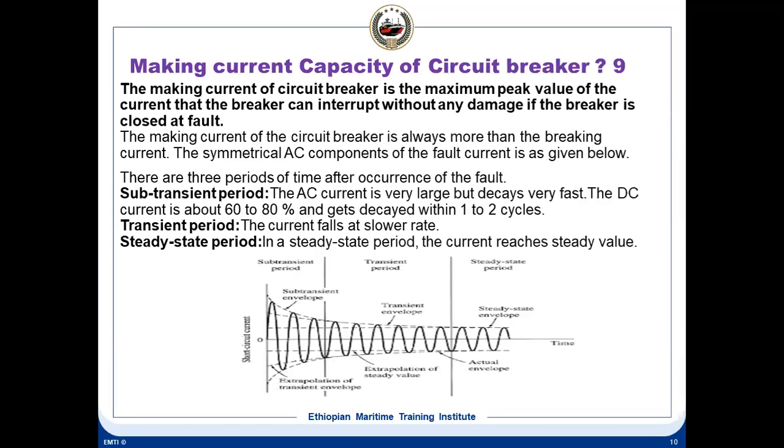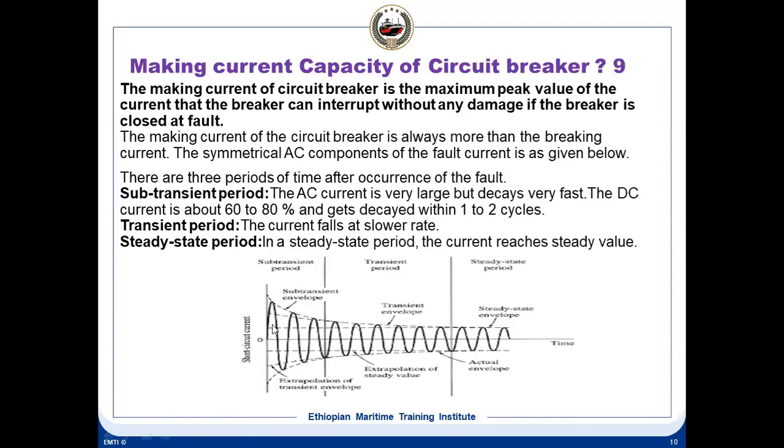Whenever any fault current flows, suppose a short circuit takes place, you can see from this diagram that the current is at its peak at the start. This is divided into 3 periods: subtransient, transient, and steady state. Why is it called steady state? Because the short circuit current is steady here. Here the current is dropping.